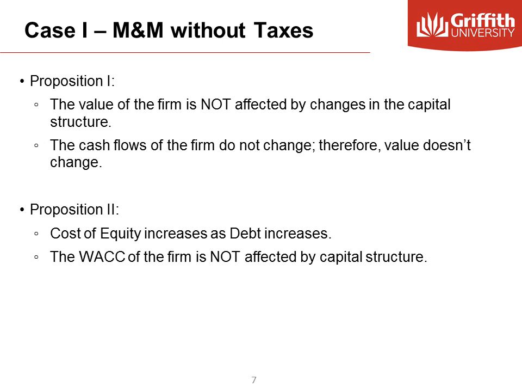In case of no taxes, the capital structure theory states that it is irrelevant how much debt and how much equity a firm has. The value of the firm does not change, the assets stay the same, therefore the cash flows do not change. The main point with case 1 is that it doesn't matter how we divide our cash flows from assets between our stockholders and bondholders. The cash flow of the firm doesn't change. In other words, it doesn't matter how much debt and how much equity there is. This is proposition 1. What will happen with the cost of equity and WACC?